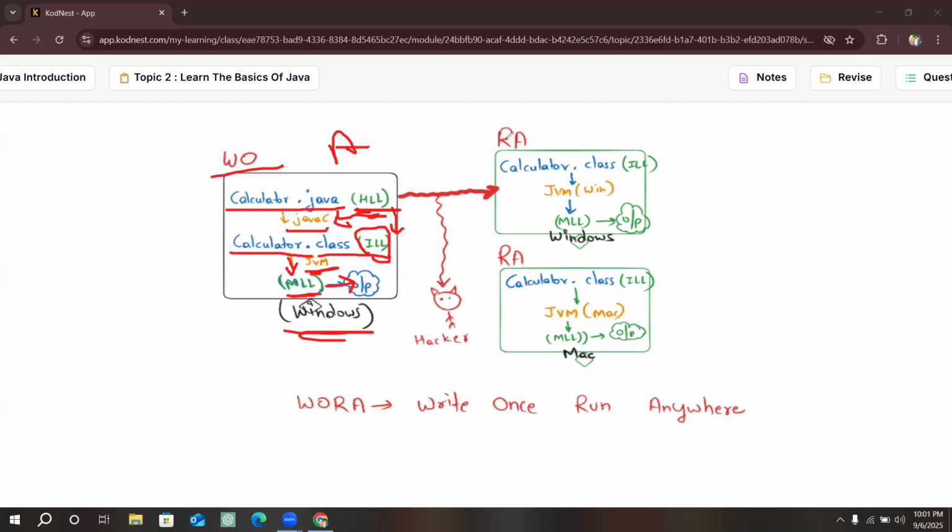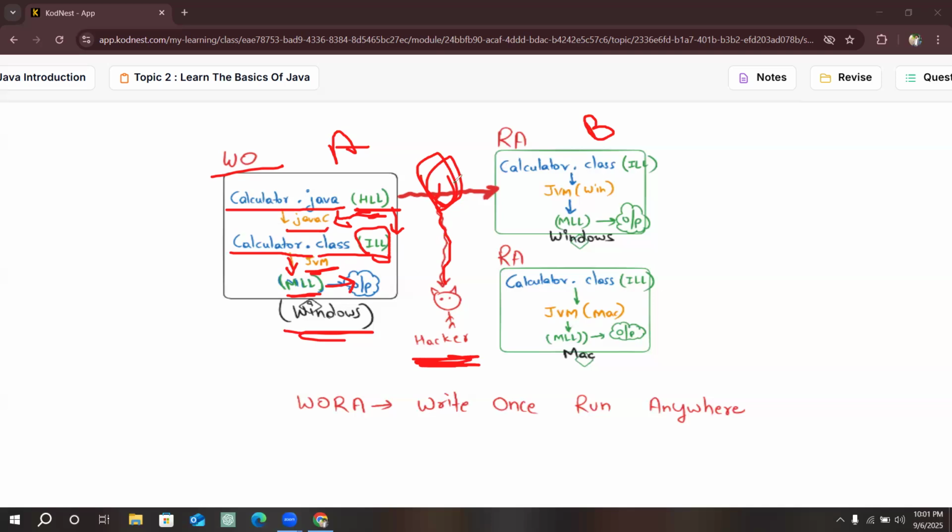Suppose this is device A and this is device B. After sharing our file, a hacker may try to hack the file in between while it is being shared through the internet. The hackers hack the file and access it without our permission.